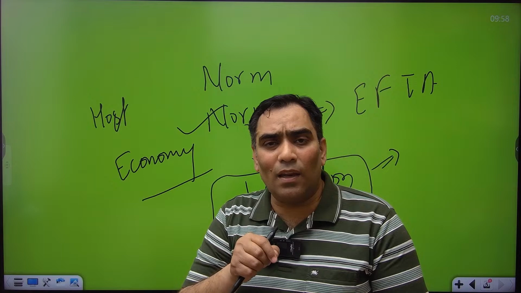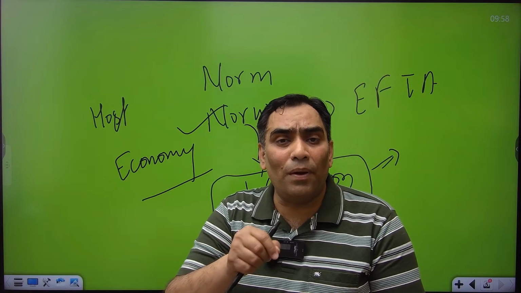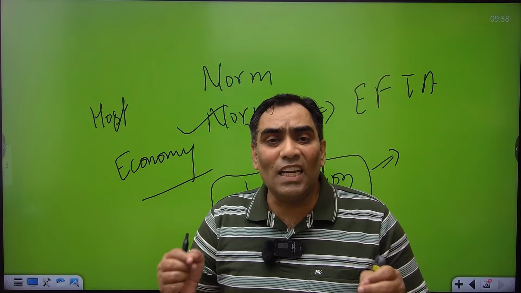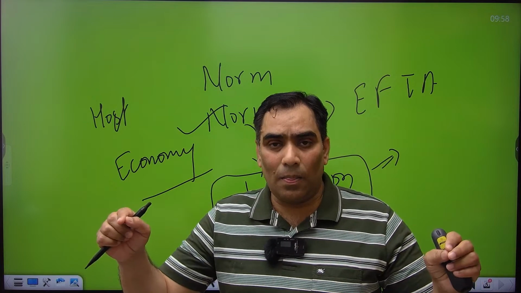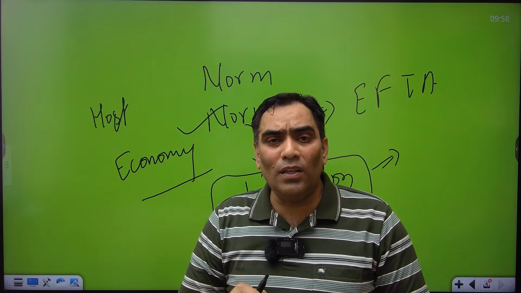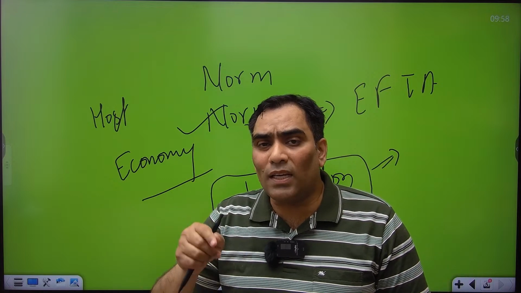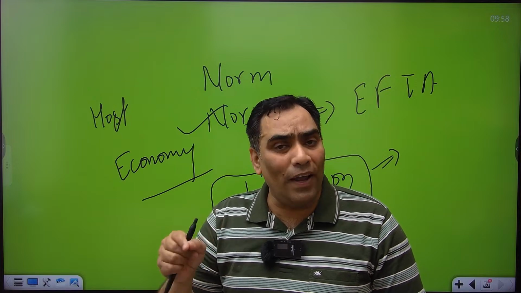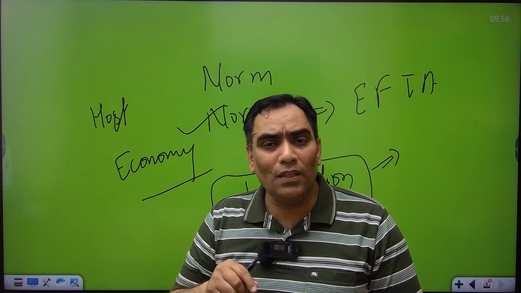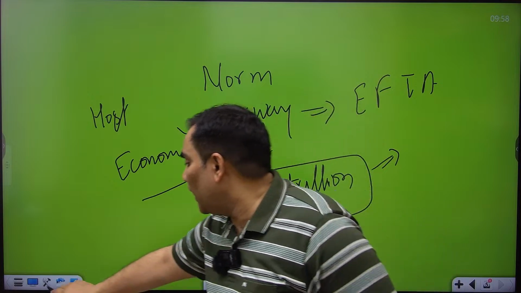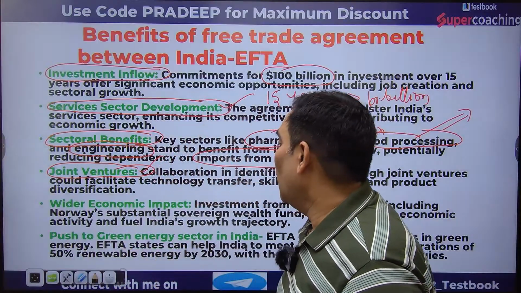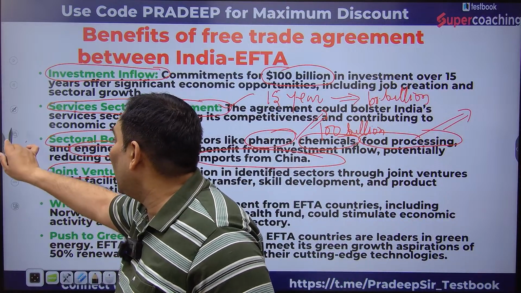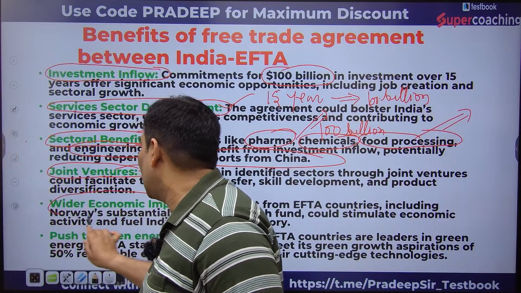And not only this agreement, but also there is a favorable condition in the Indian economy. Why favorable condition? Because India has a large market. And not only this, the cost of production in India is comparatively low. Why? Because of low wages. That's why it is expected that there will be a wider economic impact. And how there will be a wider economic impact, we discussed it.